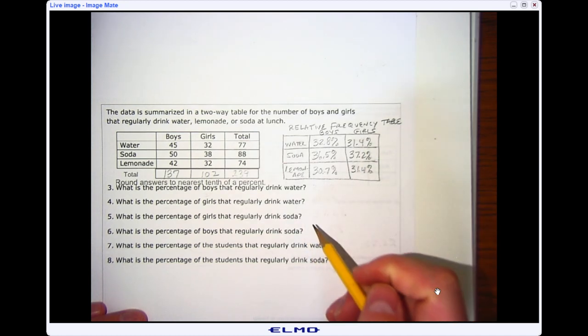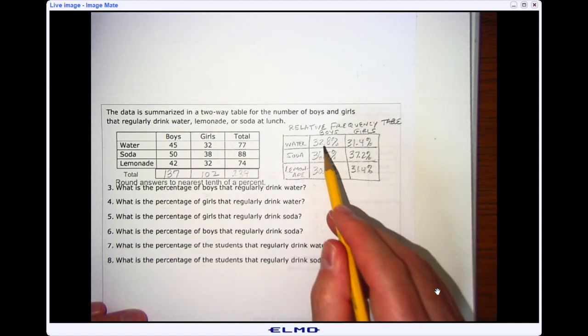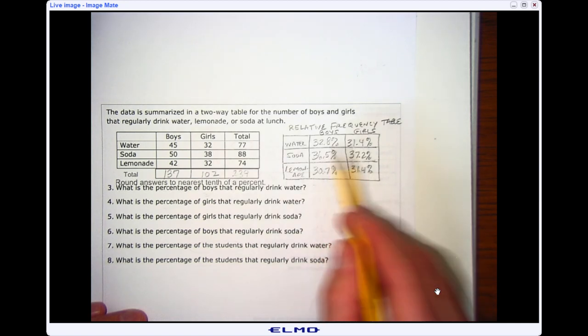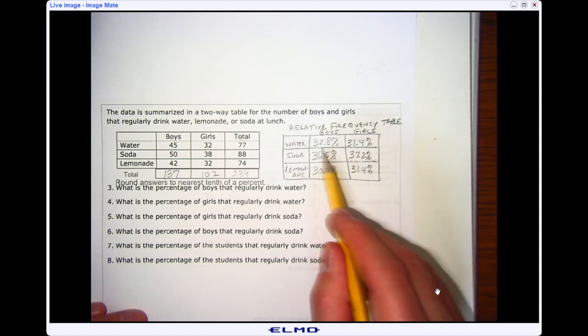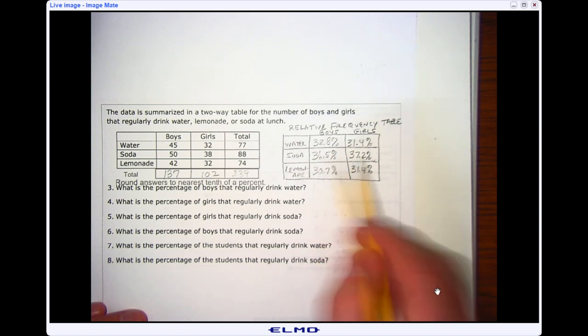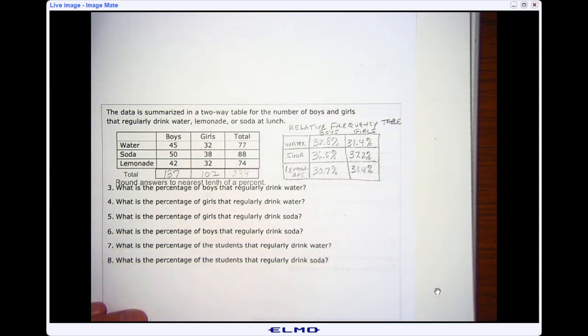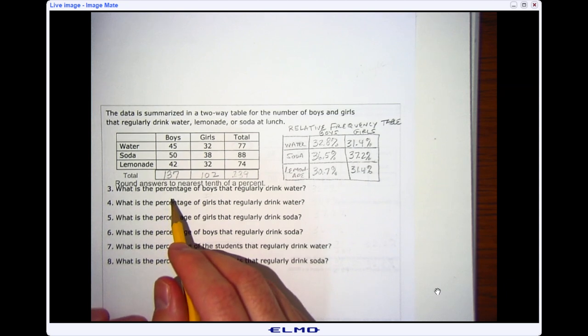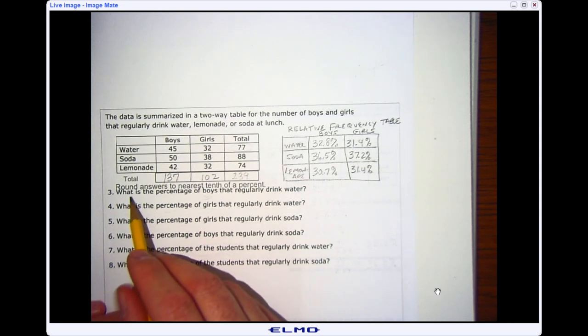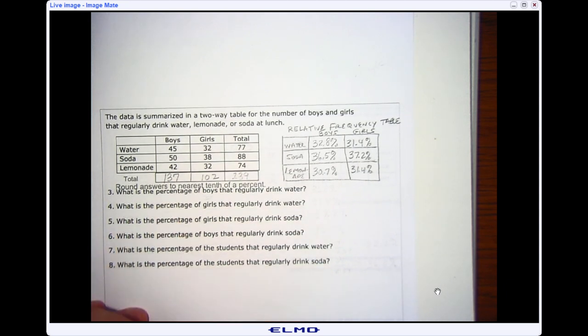Now, as we talked about with association, if you look at the two numbers side by side, if there's a big difference, there's an association. These are really close together. There's not much difference at all. So there's a really weak or no association between whether a boy or girl will drink water versus soda versus lemonade. They all have equal chance of that happening. So there's no discrepancy.